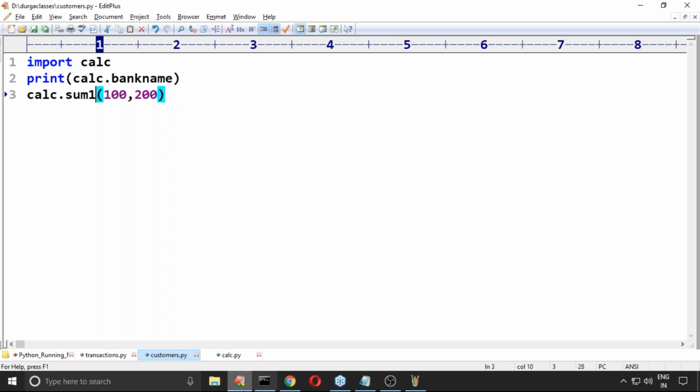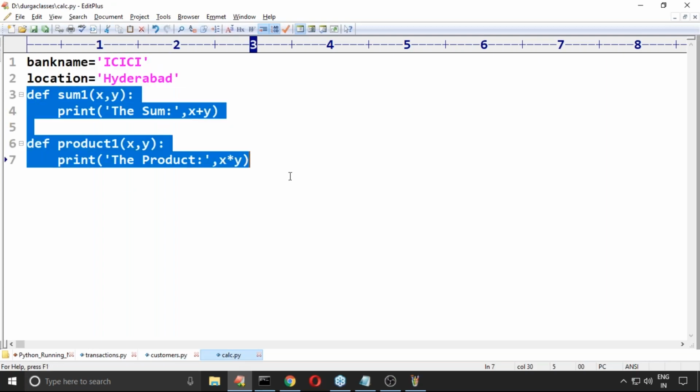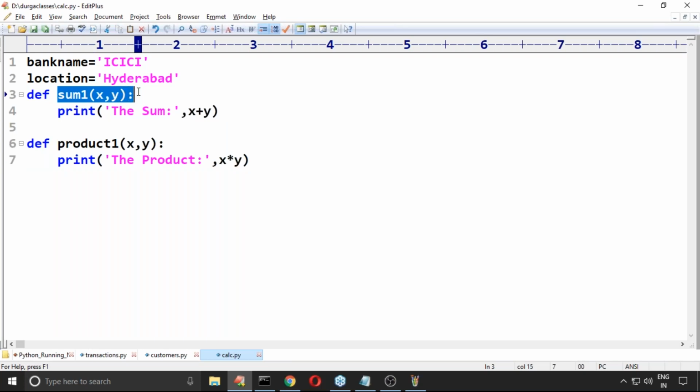Yes, if you want multiple arguments, our sum function can take any number of arguments. We have to take care of that. In the functions concept, I will explain how to define such types of functions. But as of now, our function can take two arguments. If a function requires three, four, any number of arguments, we can do that. That concept is variable length argument functions, and we will talk about it in functions.